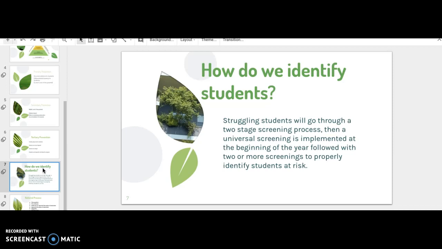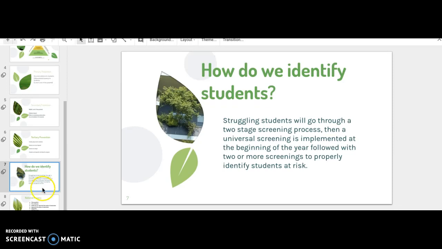So there are several steps to take. This is not something that takes a short amount of time to do. That way students are properly identified, and it is sure that the teachers are using data and their evidence in order to properly identify these students.